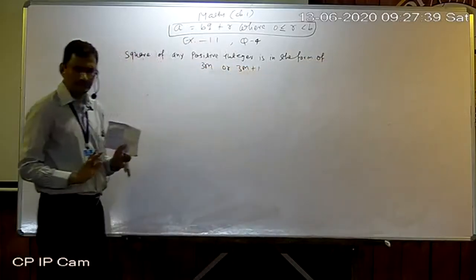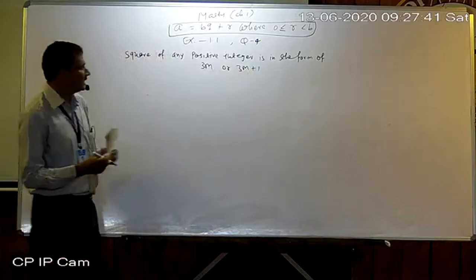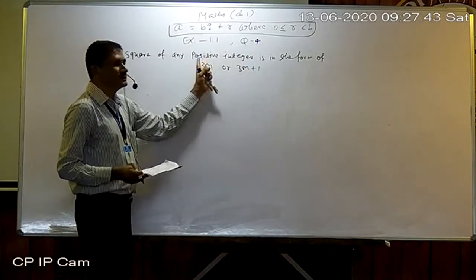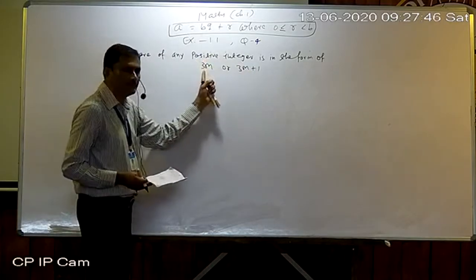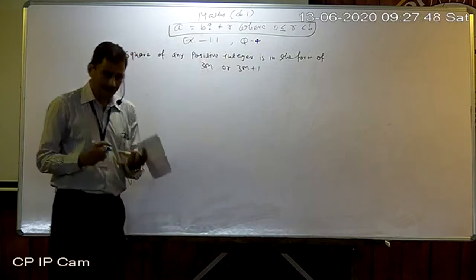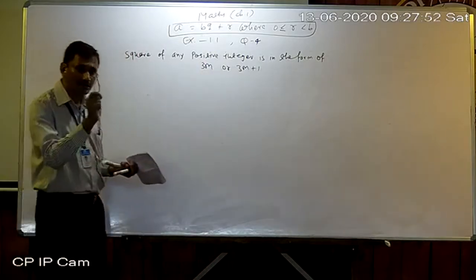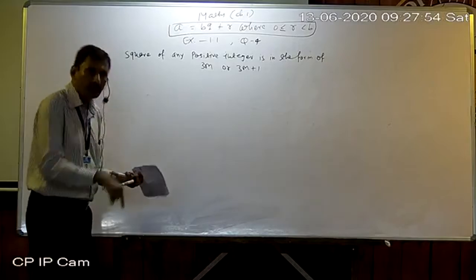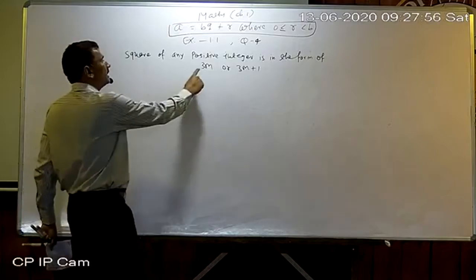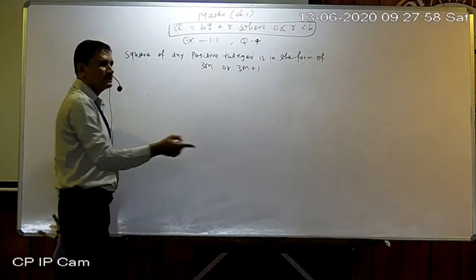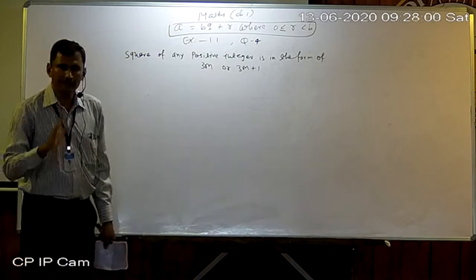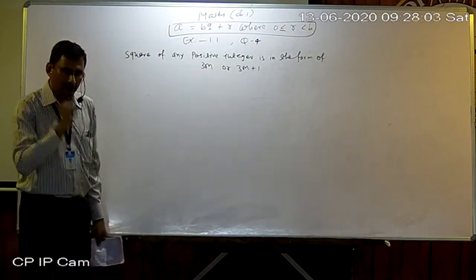First of all, understand before going to the solution. They say that any square is either a multiple of 3, otherwise a multiple of 3 plus 1. Take example 1.